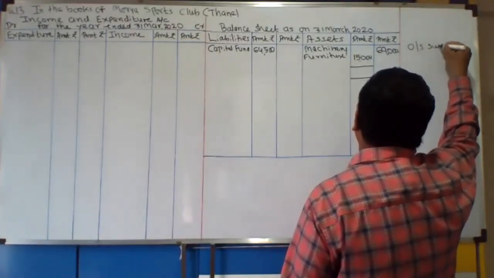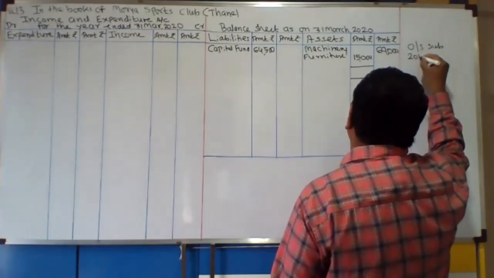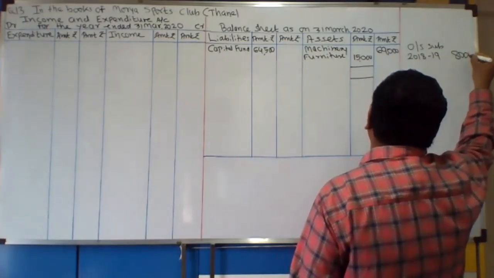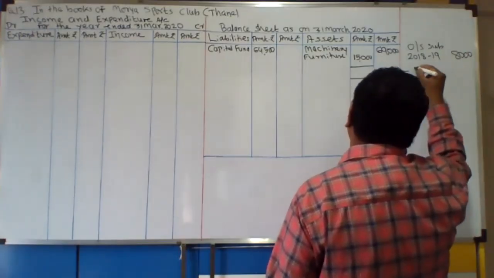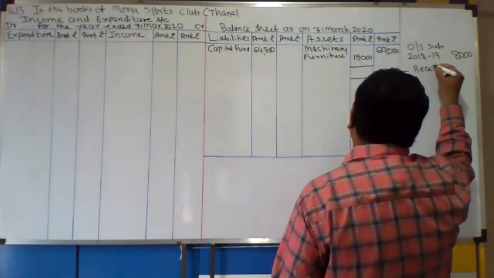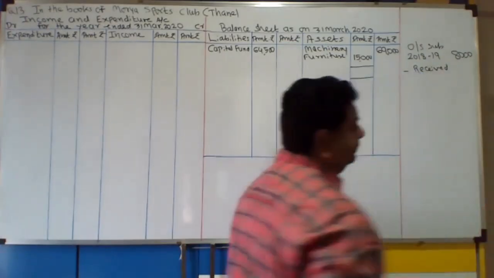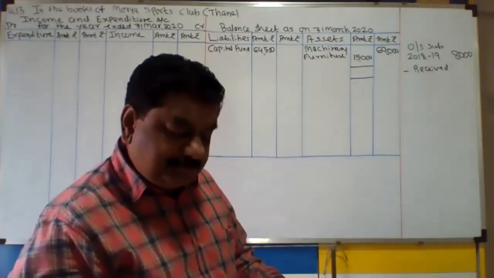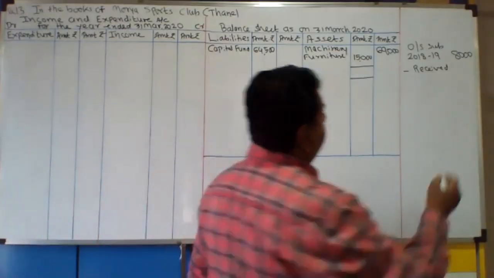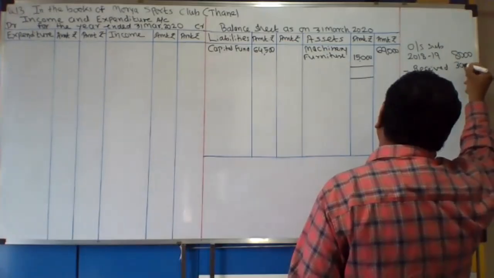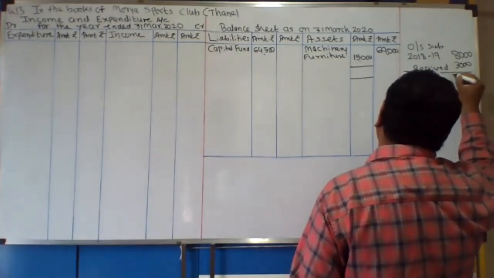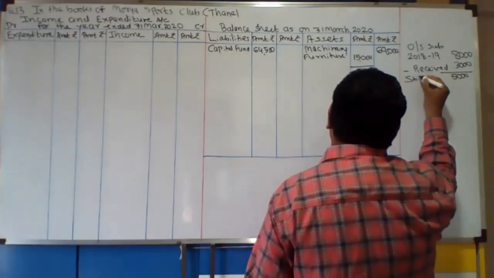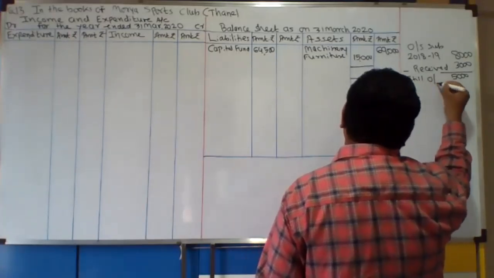Outstanding subscription for 2018-19 is actually 8,000. According to adjustment, it is now received during the current year. कितना मिला हमको? Only 3,000 rupees. Okay. So it is received 3,000. So what is still outstanding is 5,000 rupees. This is still to be received, still outstanding.